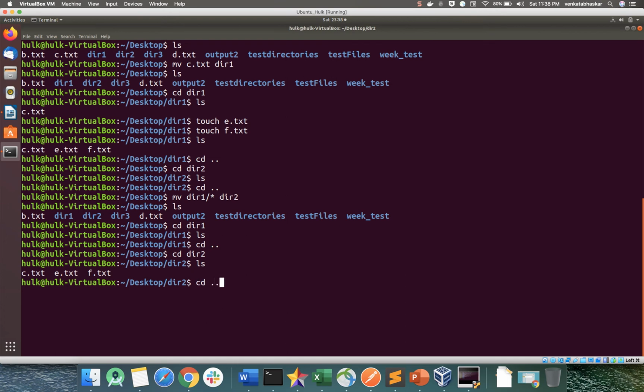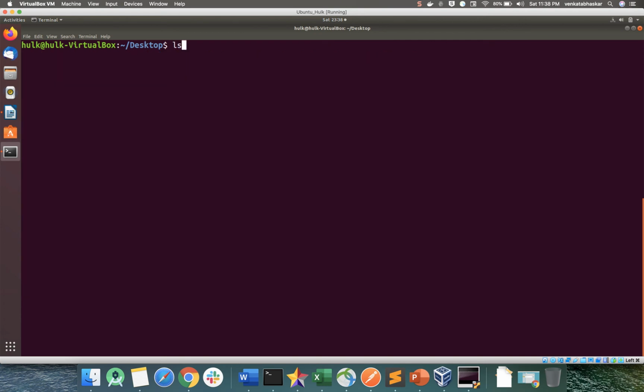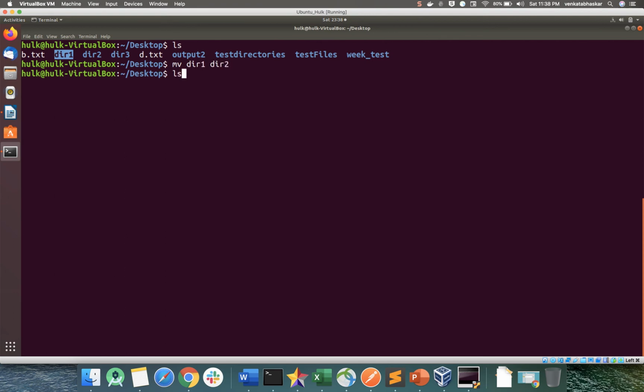cd, I come out of directory 2. I'm clearing my screen. Do the ls. So I want to move directory 1 to directory 2. When you do ls next time, this directory will not exist. Okay, mv directory 1 to directory 2. If you do the ls command, see, directory 1 does not exist.